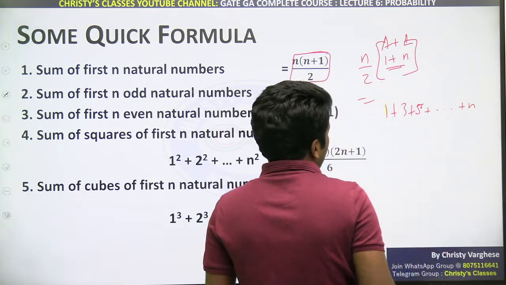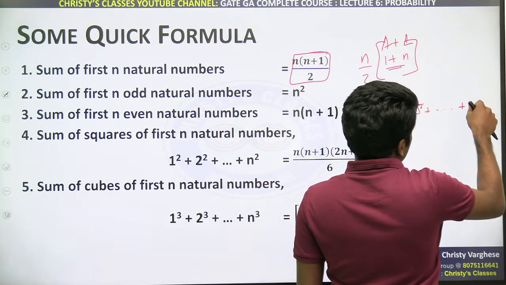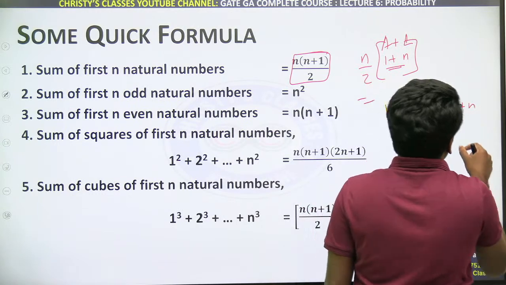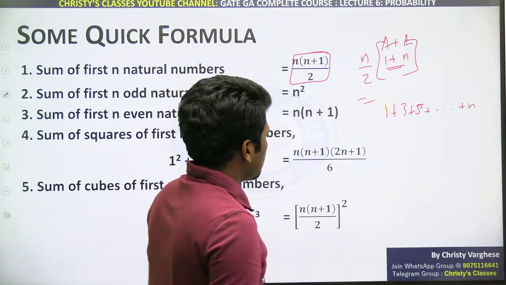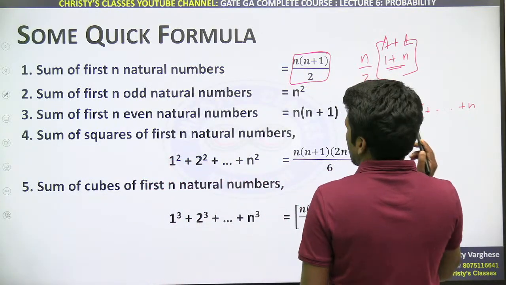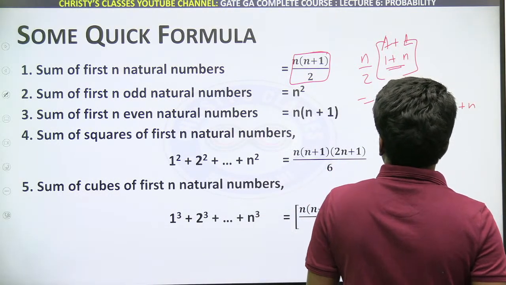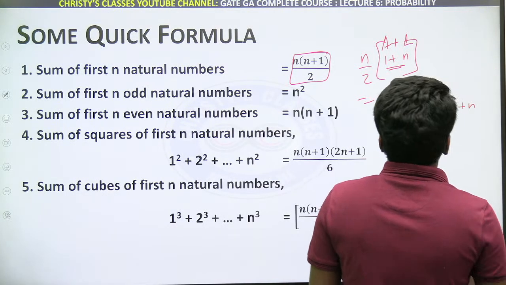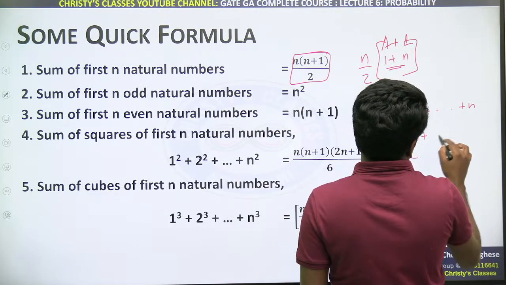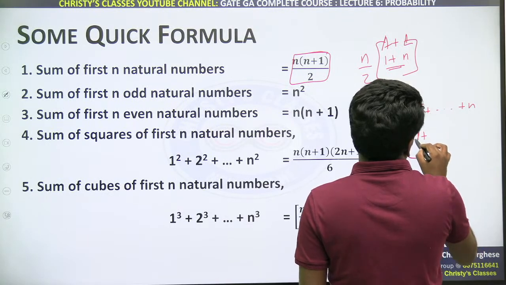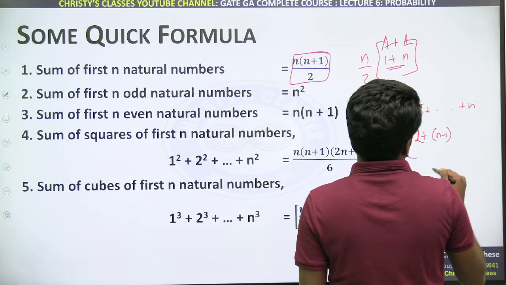Are you all understanding? Yeah, up to, not n odd natural numbers, so the nth term, when you write n terms, you are not writing n natural numbers. So anyway, one second, yeah, we can use that normal formula itself, n by 2 into 2a plus n minus 1 into d, where a is 1 and n minus 1 into the common difference 2.